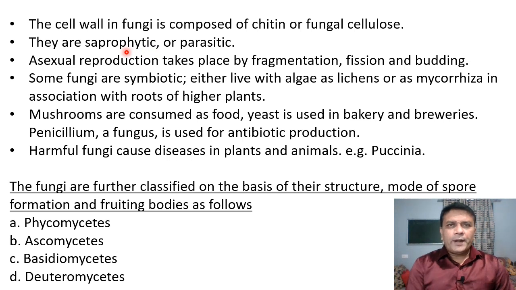Now, in the saprophytic mode of nutrition, the fungi absorb nutrients from dead and decaying organic matter, like dead remains of plants such as leaves, branches, then roots. Such fungi which absorb nutrients from dead and decaying organic matter are called saprophytic, while some are parasitic. Parasitic mode of nutrition means the fungi absorb nutrients directly from other living organisms. Such fungi are called parasitic fungi.